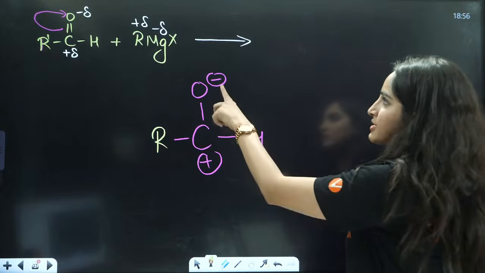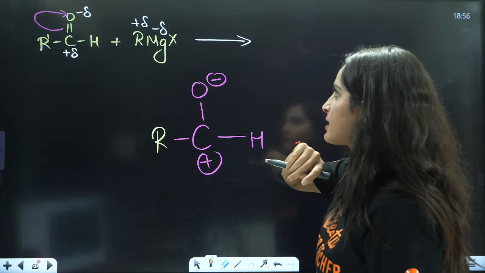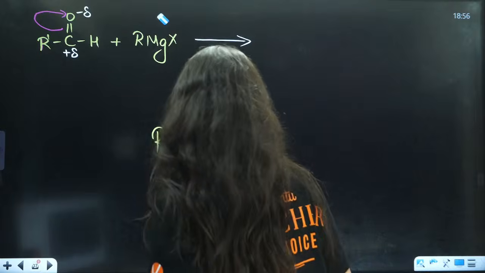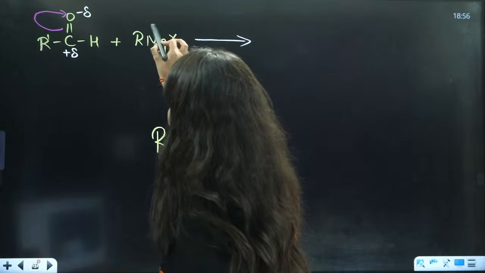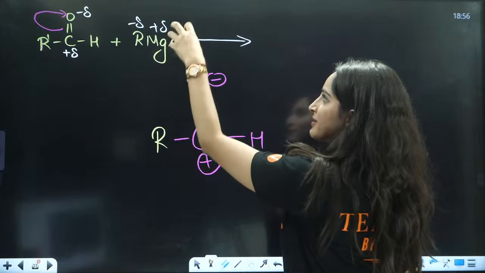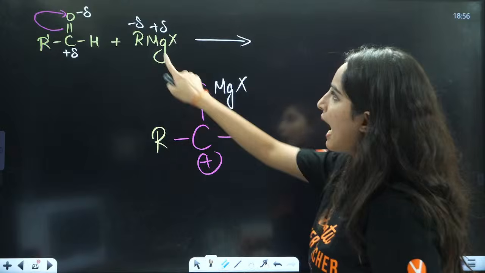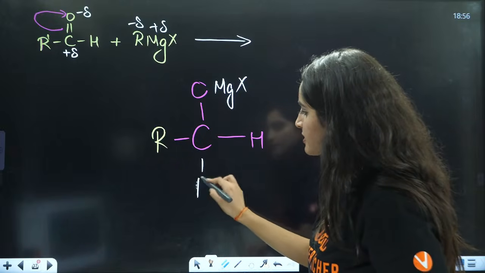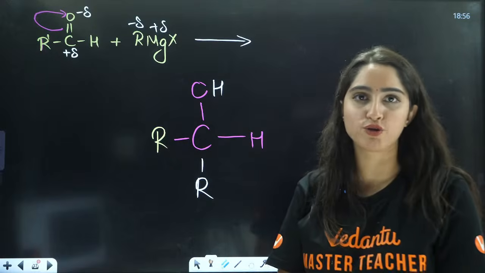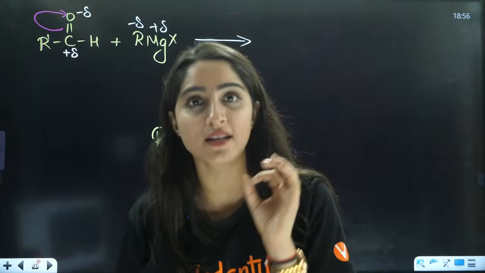Now I know that through this negative, this positive part will attach. What is the positive part? Wait a minute, I have drawn the opposite. Yes, this is electropositive and this is electronegative. So this is the positive part, and this positive part is going to attach here. That is MgX. And this negative part is going to attach here, that is R. Then after hydrolysis, this MgX is going to be replaced by this hydrogen. This is the process of any reaction with Grignard's reagent.